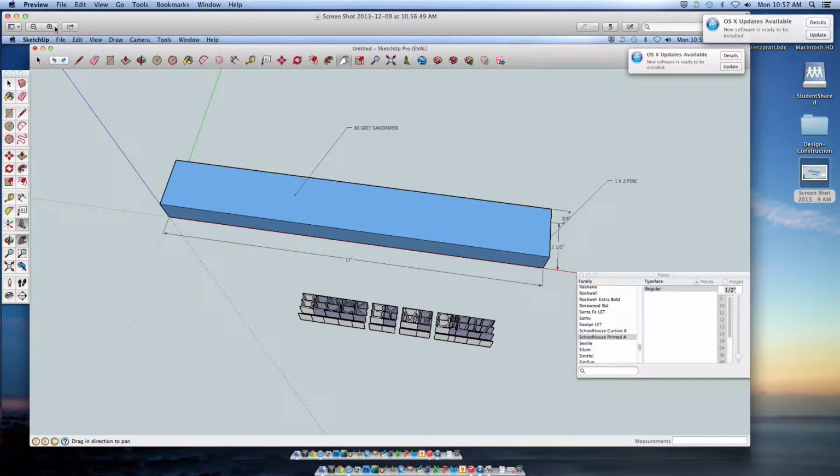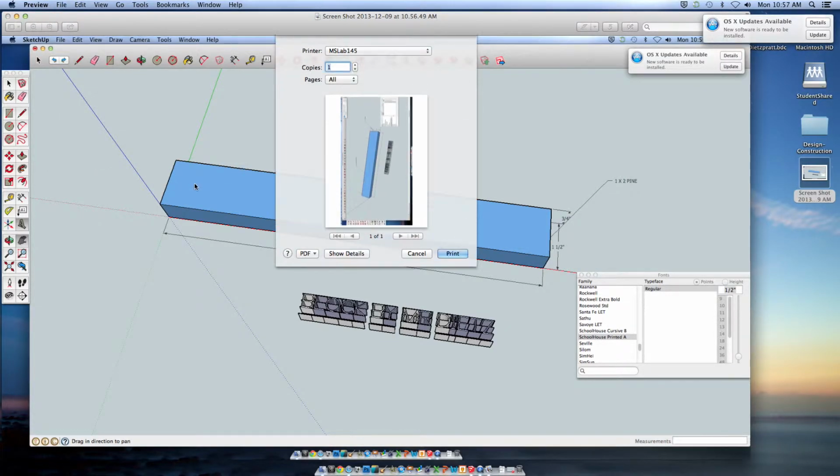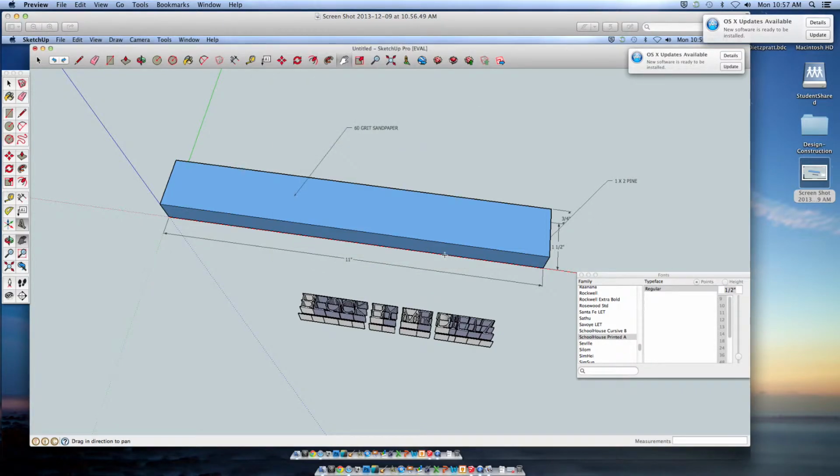It goes into Preview, and I go File, Print, and we'll print it to MS-142 and print. And that's it.